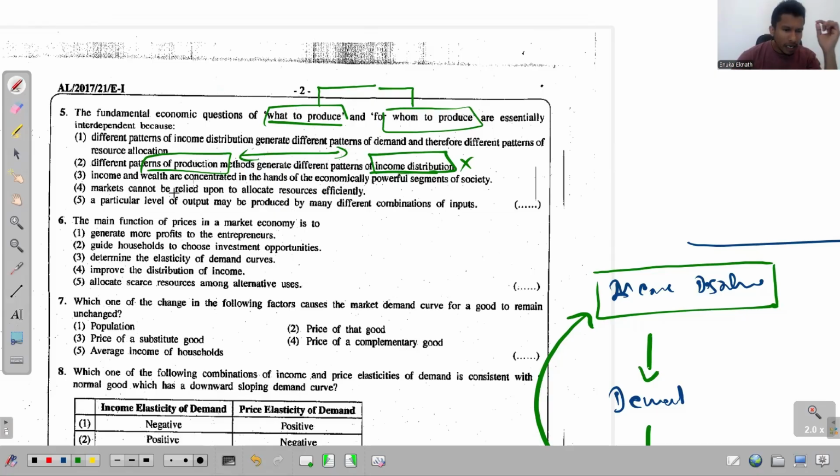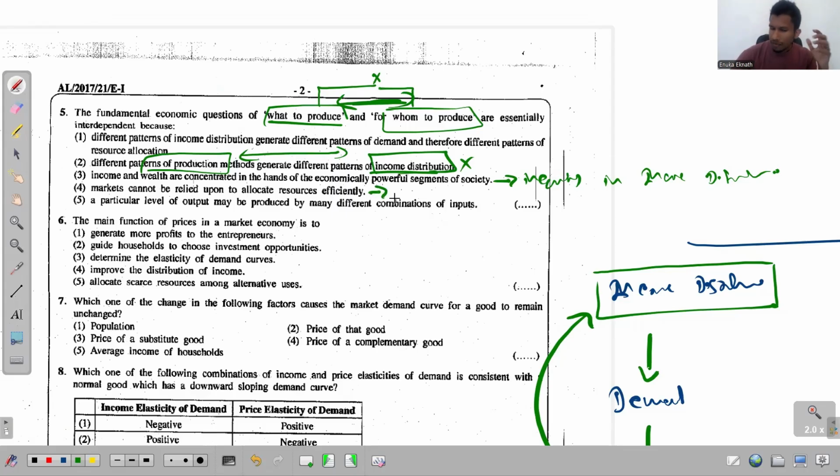Third one, income and wealth are concentrated in the hands of an economically powerful segment of society. See, this has nothing to do with the connection between these two. This only talks about the inequality in income distribution. It doesn't show the connection between these two problems. Fourth one, markets cannot be relied upon to allocate resources efficiently.